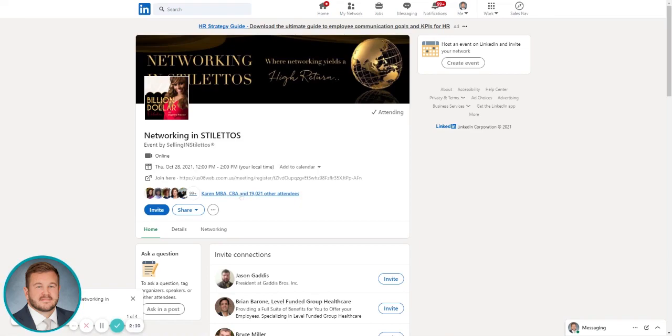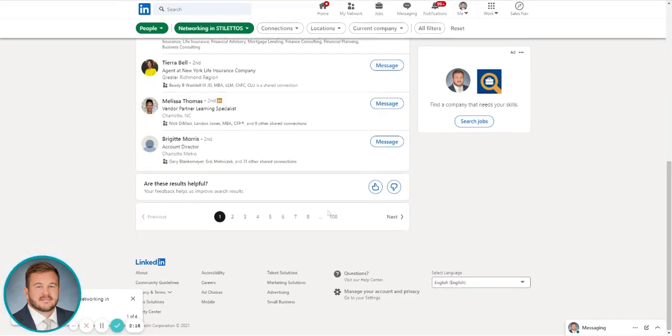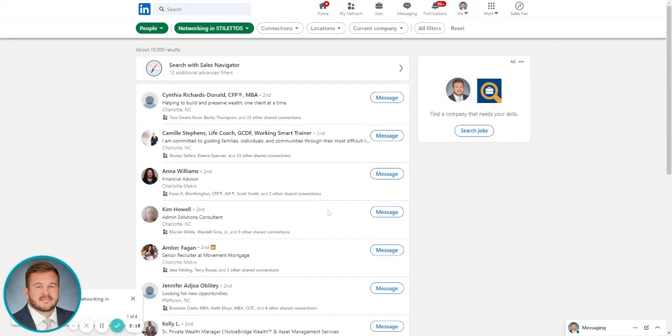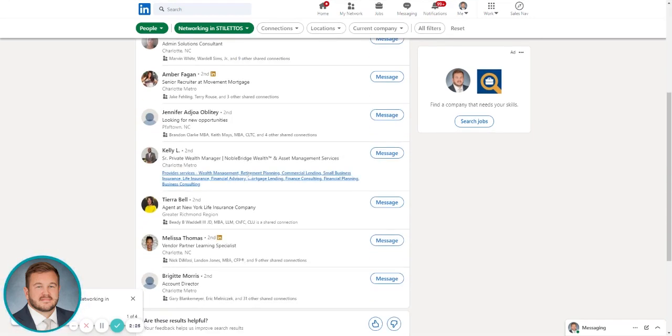Now I add to my calendar. Now I get access to this. I click on that. Here's everyone that's attending, over 100 pages of people who are attending this. This is where you're going to look through. Are these people that fit that targeted niche that you're looking for? You look at the names, their titles, all of those things. You can see you can message them here.